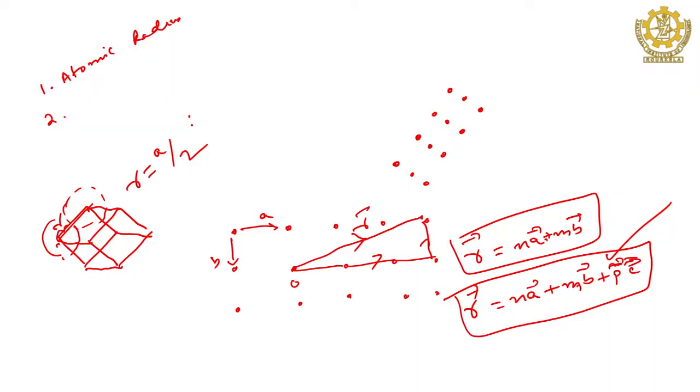Similarly, for BCC and FCC, you try to find what is the atomic radius for BCC and FCC. For simple cubic, it is a by 2, and similarly for BCC and FCC. 3 dimensional geometry is required, you know it, do it. So, this is only for primitive or simple cubic. So, similarly for BCC and FCC, what is the atomic radius?